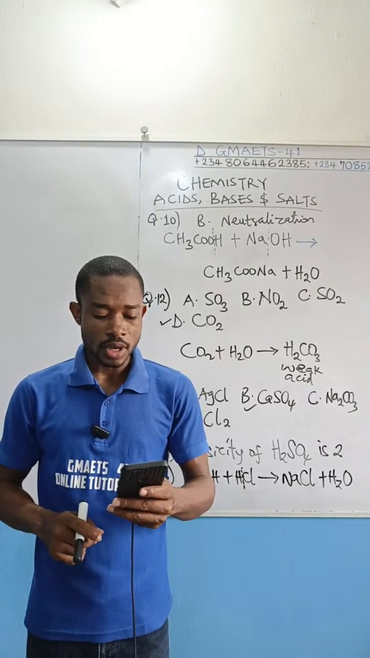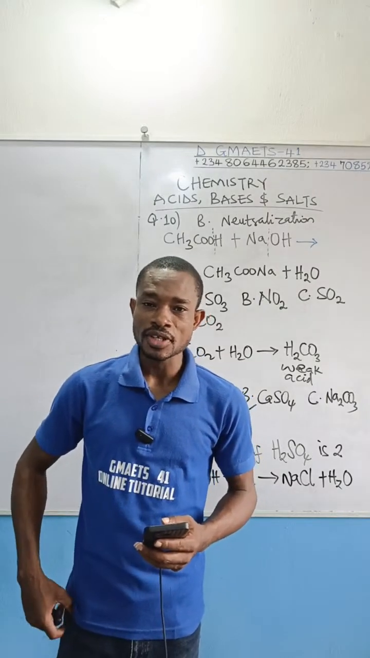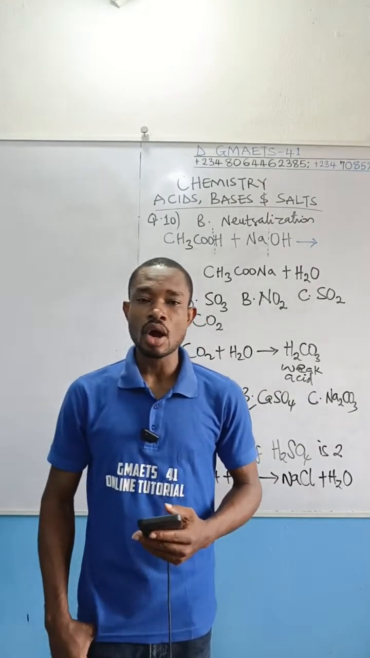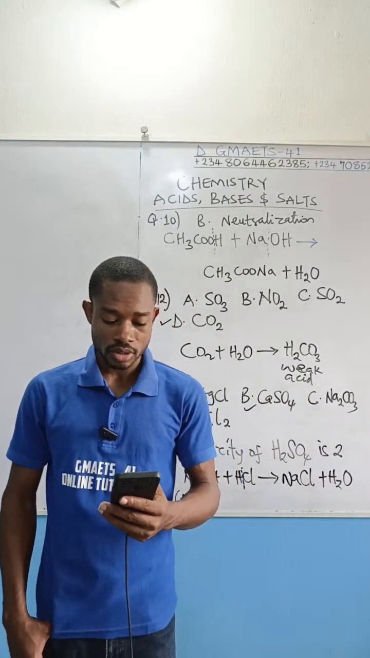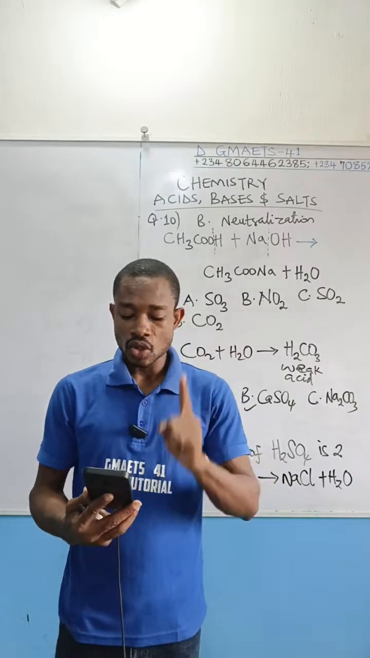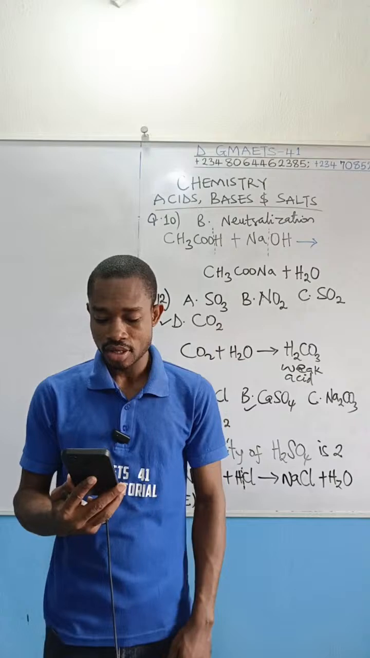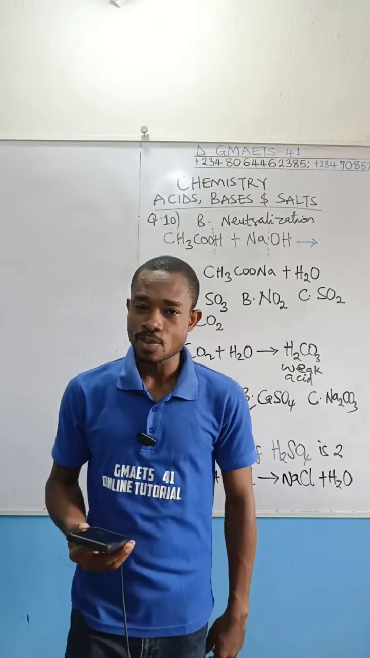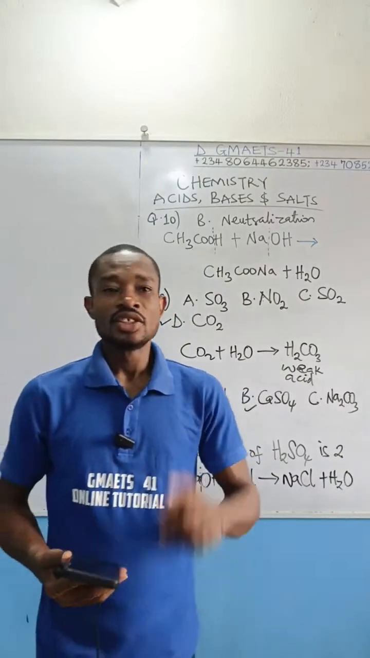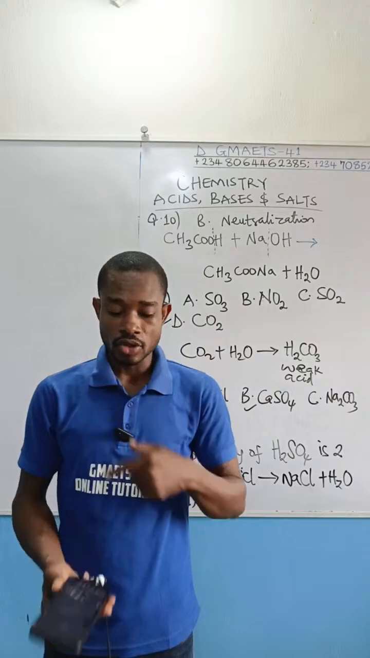Which of the following substances is not a salt? Option A, sodium hydrogen trioxosulfate 6. That thing is not supposed to be sulfate 6. Trioxosulfate is sulfate 4.